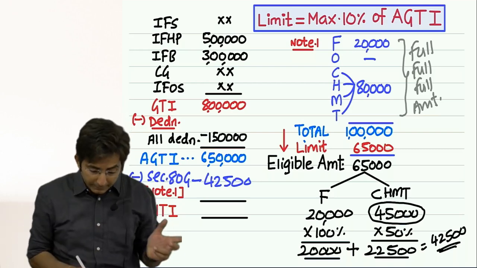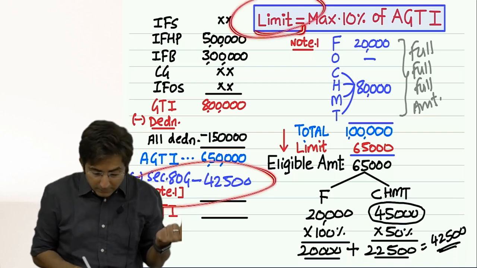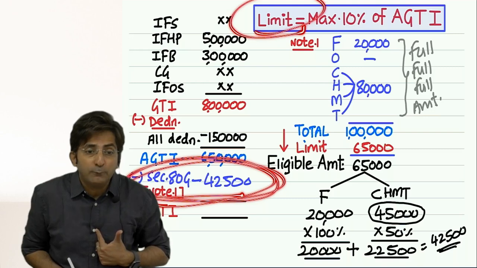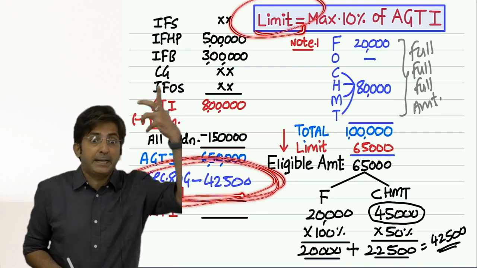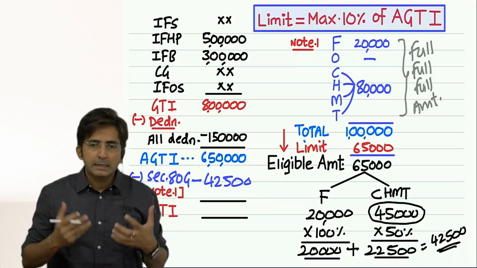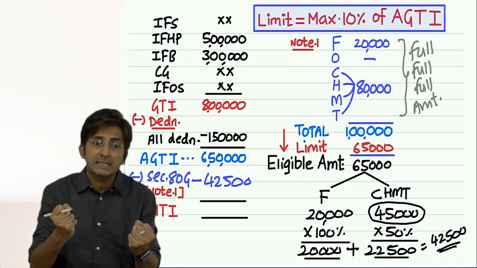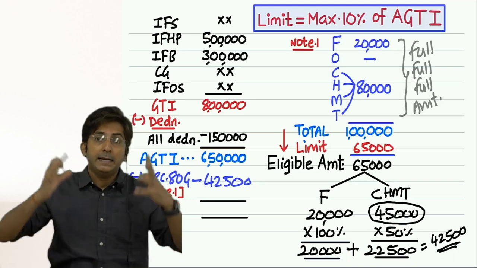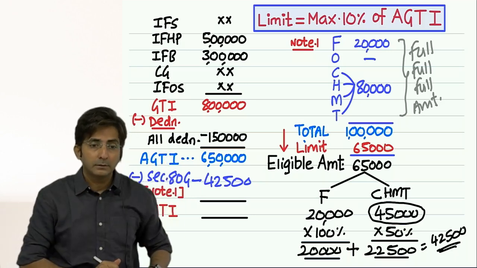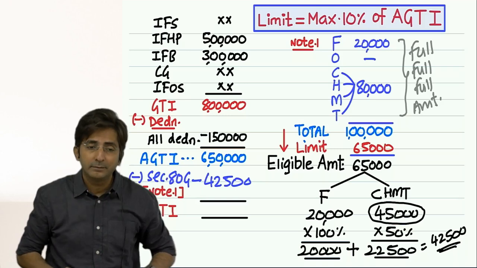The idea is what? See, this is the limit for what? Deduction. And deduction is needed for income which is taxed at high rates. And high rate incomes are other incomes, not these three incomes. Which three?